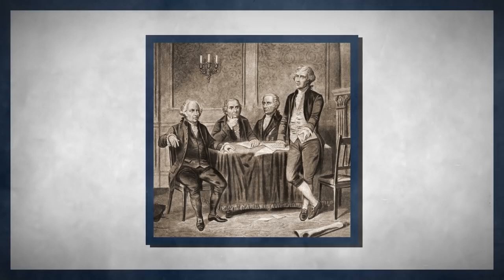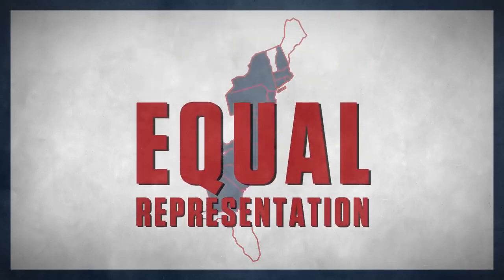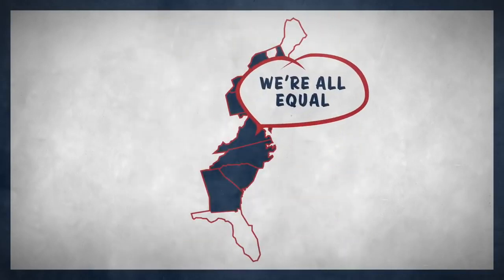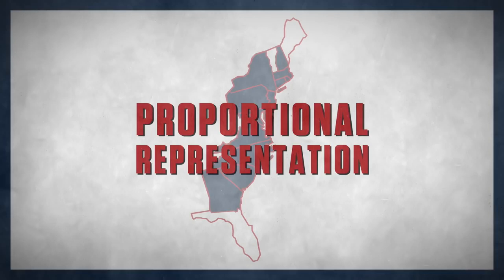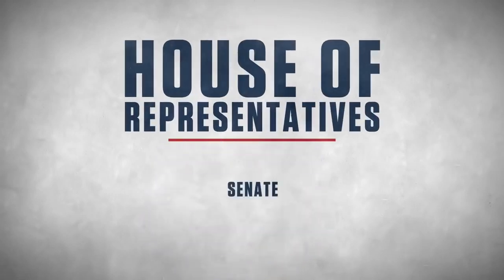Back when the Founding Fathers drafted the Constitution, debate stirred over the type of legislature they'd have. One with equal representation, i.e. the same number of representatives for each state, or a proportional representation, in which the number of representatives reflected the size of each state's population. Unable to choose, they settled on both. A legislative branch with two houses, the House of Representatives and the Senate, which together form the Congress.